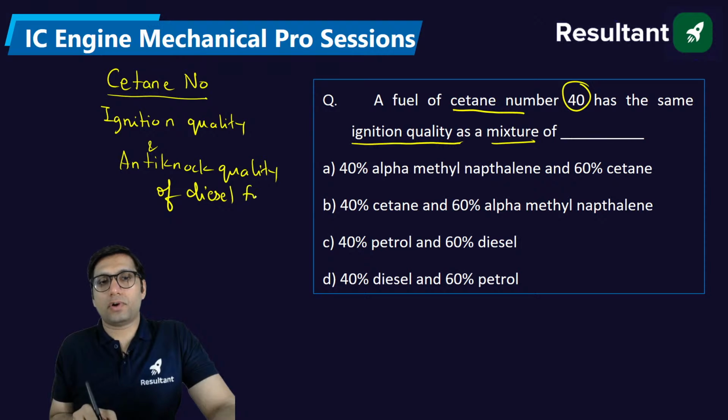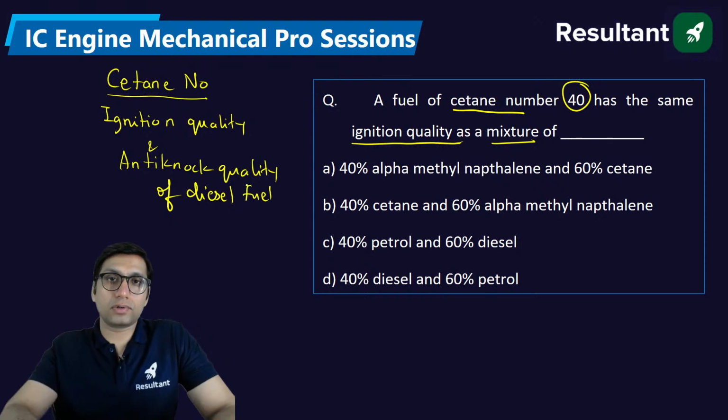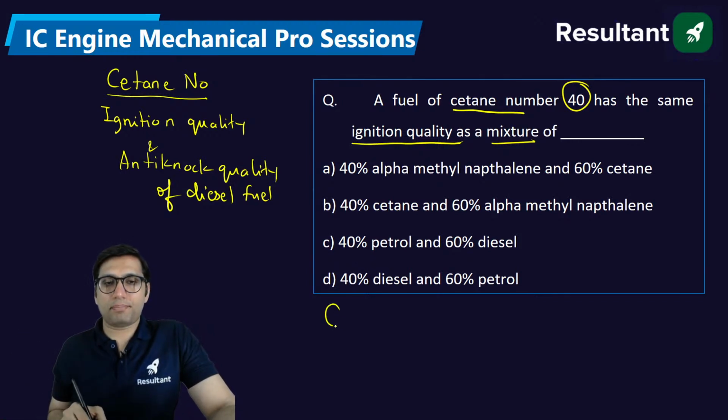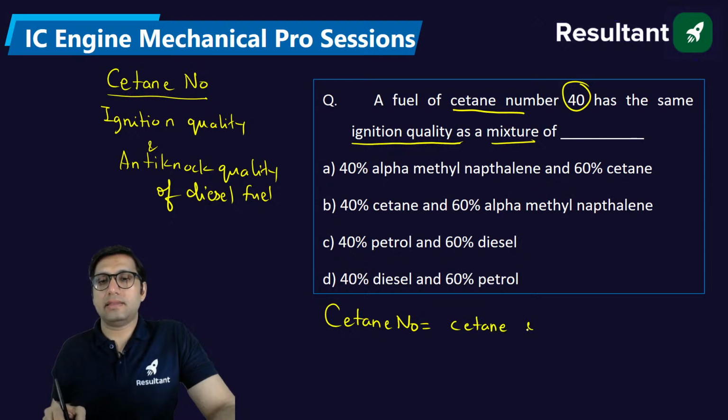Diesel fuel should resist knocking, and that is basically determined by the value of cetane number. Now cetane number is determined with the help of two reference fuels. One is cetane, another is alpha methyl naphthalene.